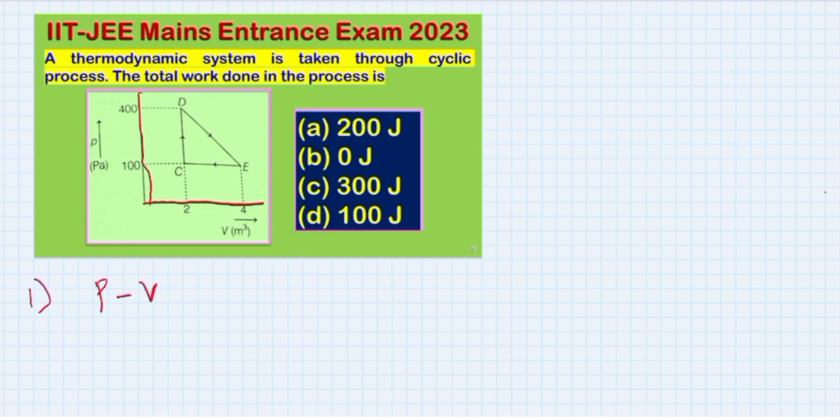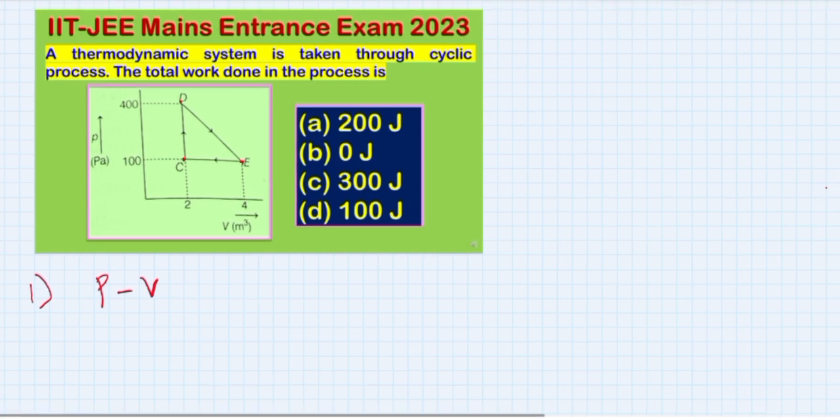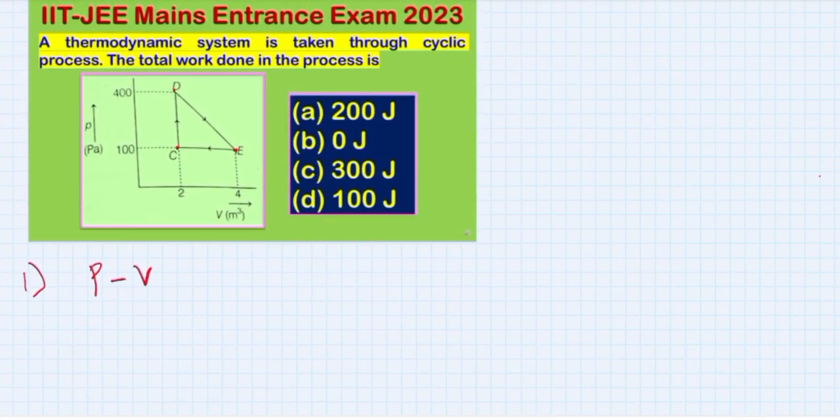Second, they have given some points: C, D and E. From this diagram we have to take the coordinates. For point C, the x value is 2 meter cube, and the y value is 100 Pascal.